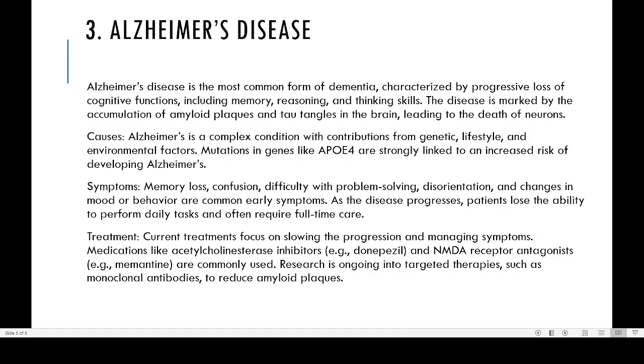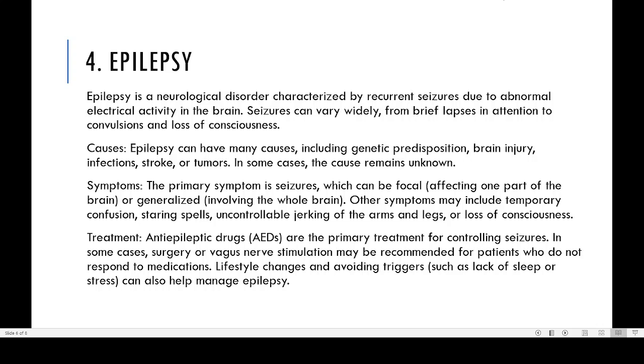So you can study about that if you are interested. This is the third disease, known as Alzheimer's disease. Now we have one more disease, that is epilepsy. Epilepsy is also a neurological disorder characterized by recurrent seizures. Seizure, you know this about epilepsy, in Malayalam is called chudali or abasmaram. This is what is happening.